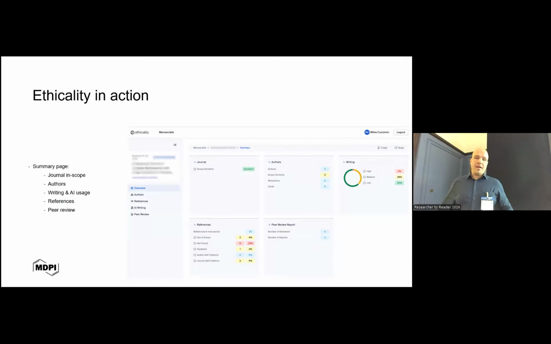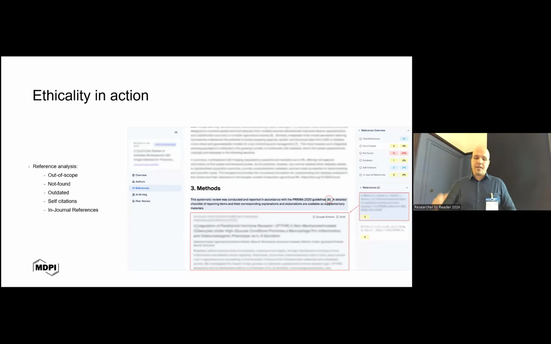So very briefly, how Ethicality looks in action. This is one of the pages we have for a manuscript. Something is blurred on purpose, just not to share article information. We see that we analyze the scope of the journal, the authors, the writing and AI usage, the references, but also the peer review itself. And this is a zoom putting some light on checking references. On the list of references on the right, if you click on one of them, we can see if there is an issue with the reference. Is it out of scope, out of context? Is there an issue with the authors of that reference, etc.?